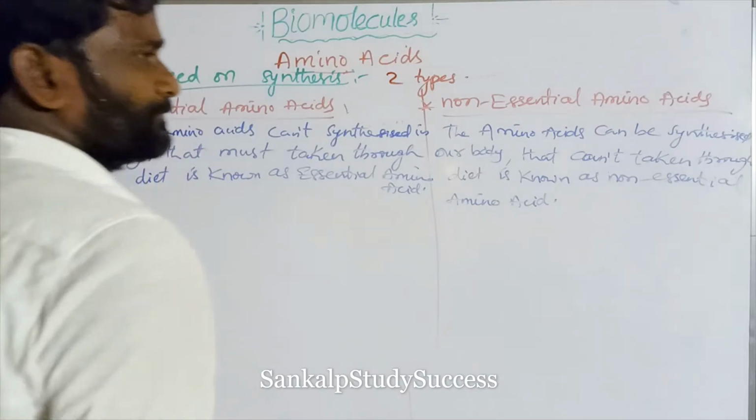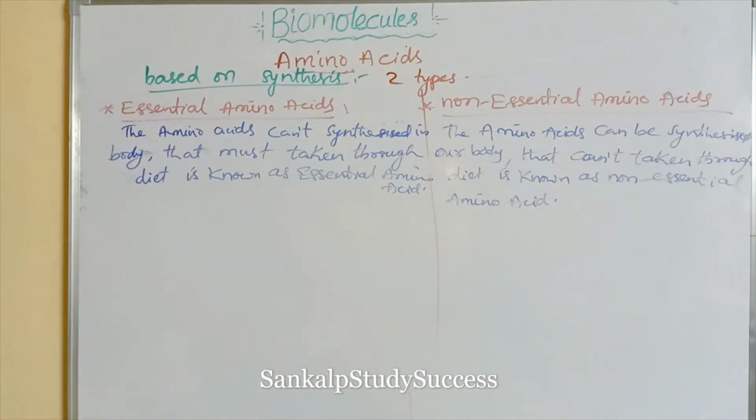Right. So this is the definition of essential and non-essential amino acids.